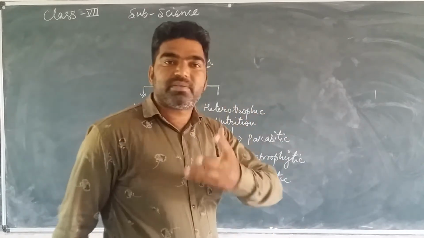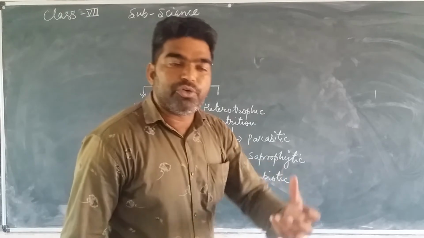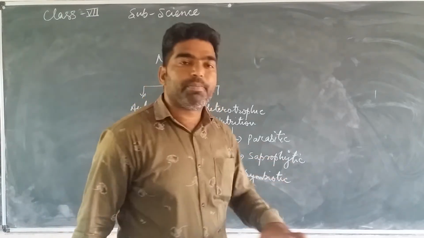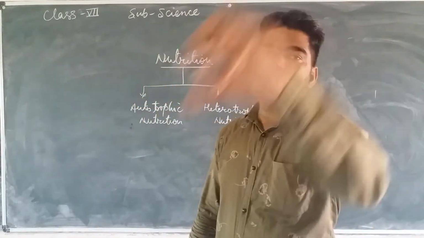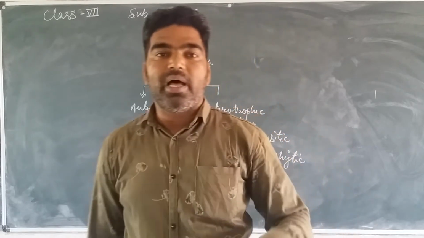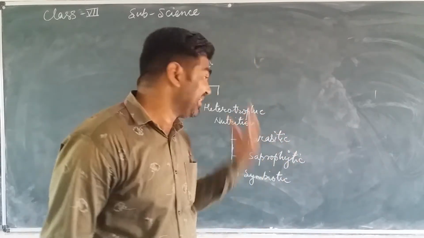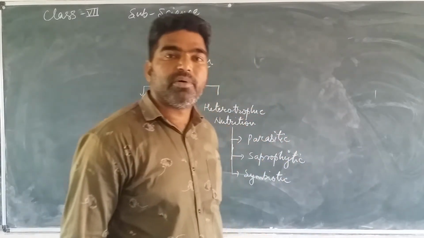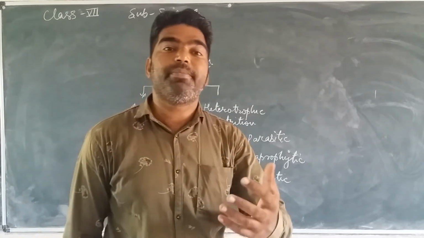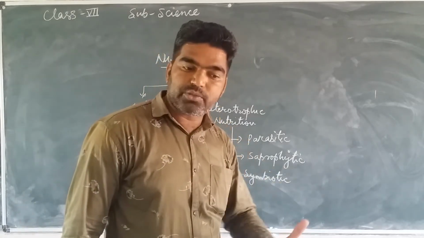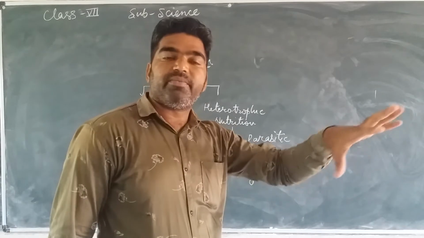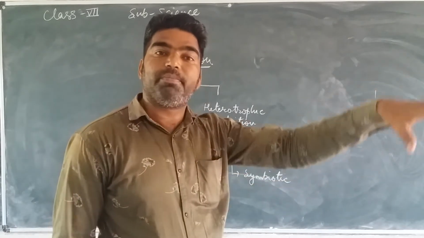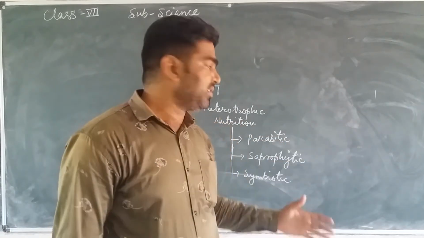Parasitic is the type of nutrition in which animals or plants derive their food from other animals or plants. That is called parasitic nutrition. For example, Cuscuta derives its food material in liquid form from the plants. So Cuscuta is a parasite.